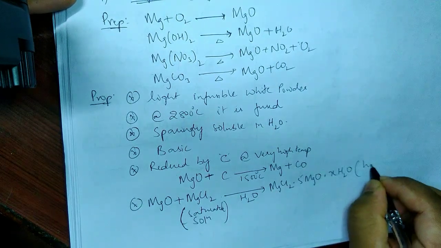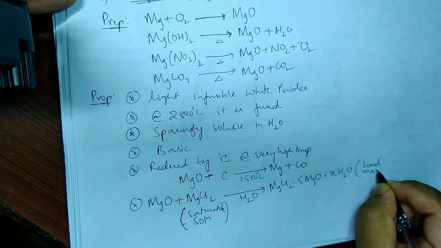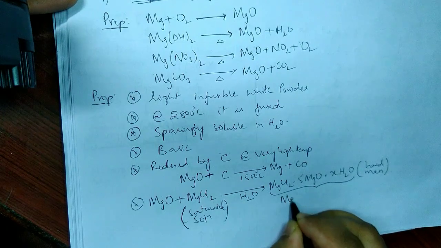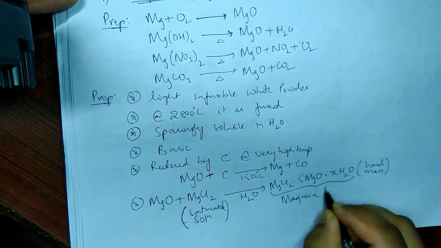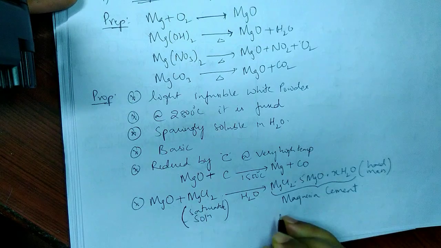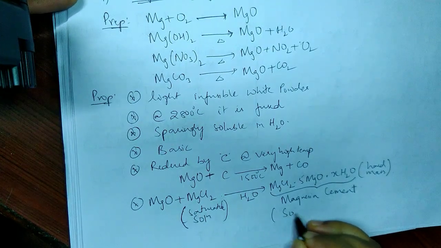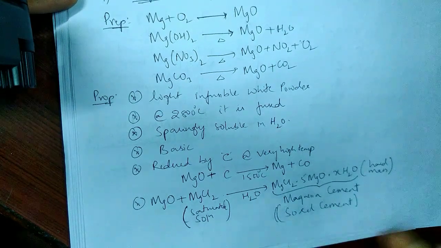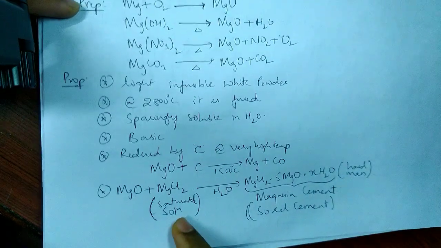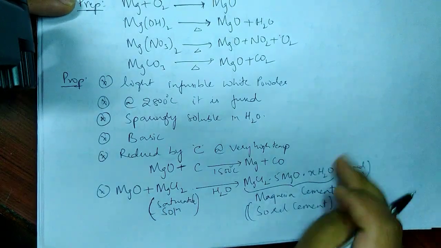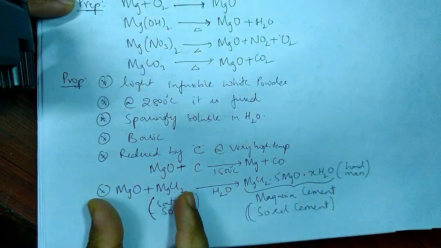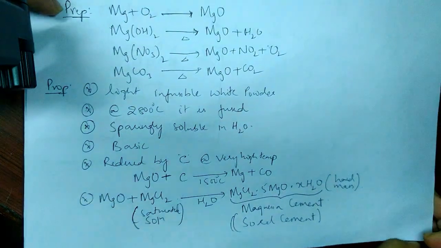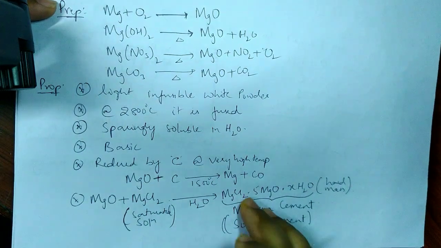This is a very hard mass. In fact, it is called magnesia cement. Magnesia cement. The other name for this is Sorel cement. Fine. So a very hard mass is formed because of the reaction of magnesium oxide with a saturated solution of magnesium chloride. Just like a cement, it also forms a very hard mass.